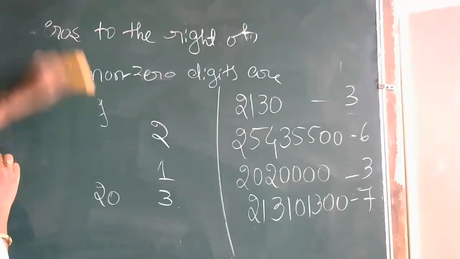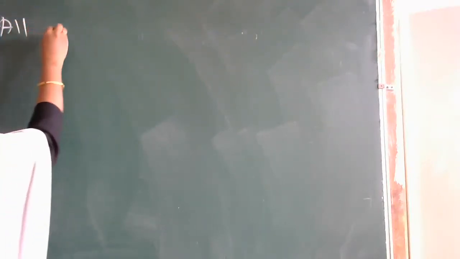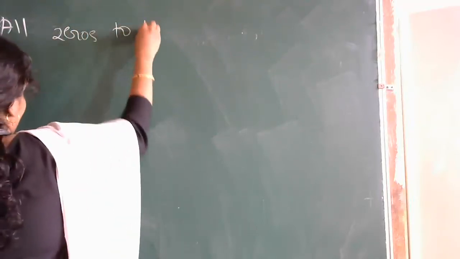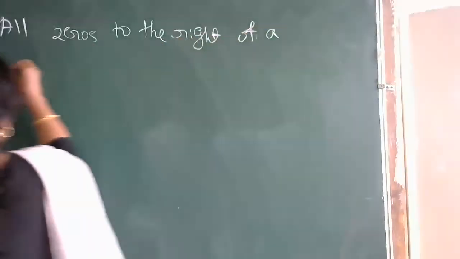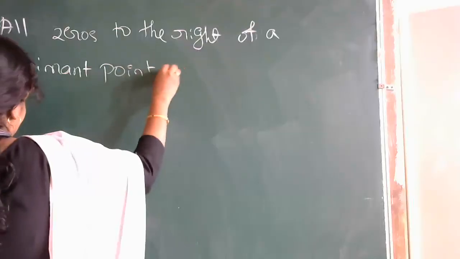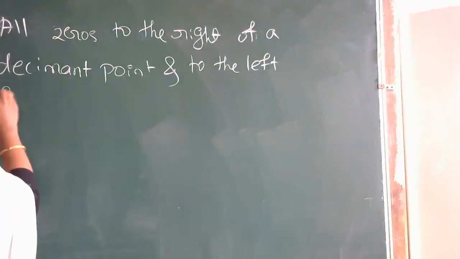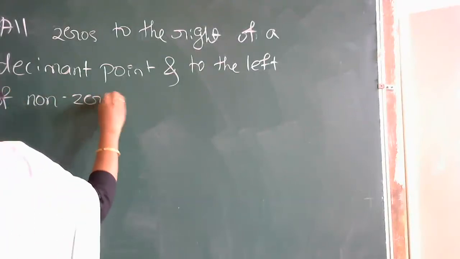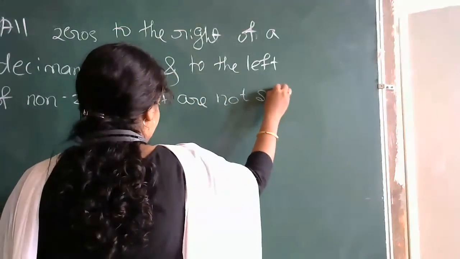So the fourth rule we have here. The fourth rule is: all zeros to the right of a decimal point and to the left of a non-zero digit are not significant figures.